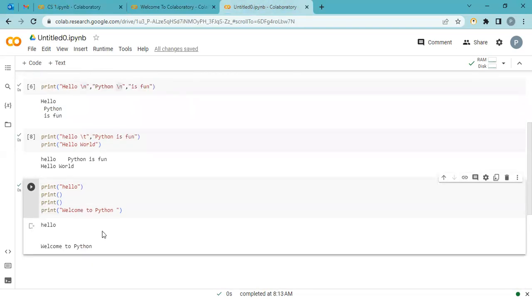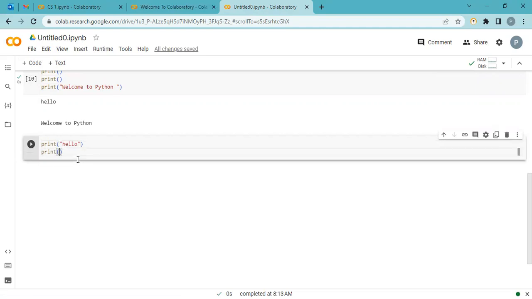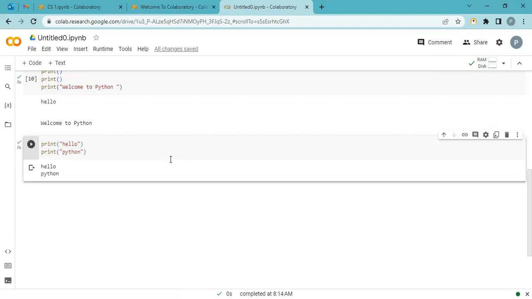Let's see the practical. So we see that if I write one print function, and in the next line I'm using another, it basically adds a new line character. First print in the first line, second print in the second line.